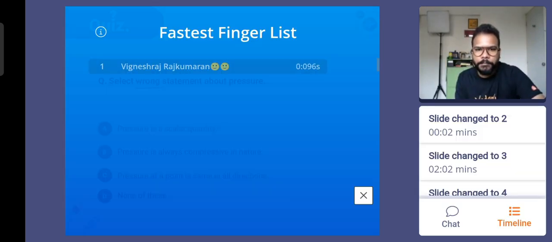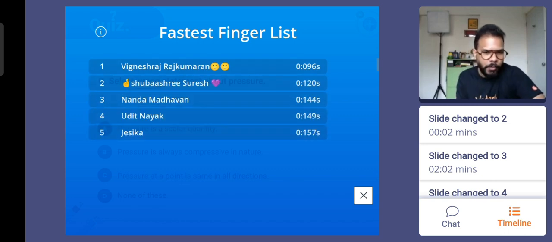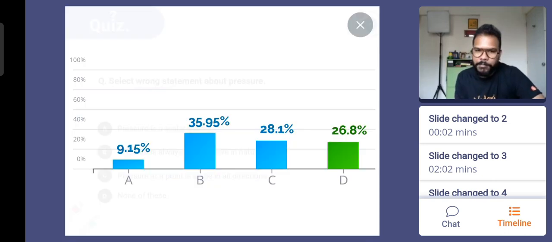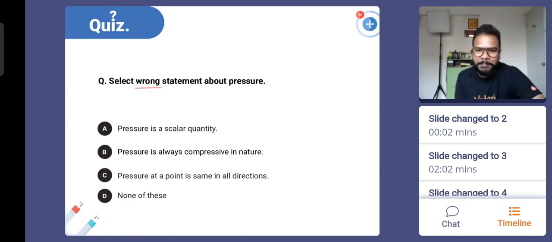Okay. I'm expecting many people to answer as option C. I don't know why. Oh, most of them answered it as option B. Guys, all the three statements are right. We already know this. Pressure is a scalar quantity.